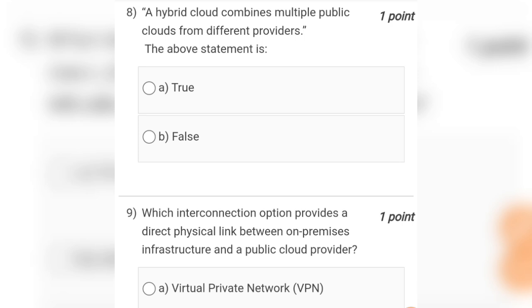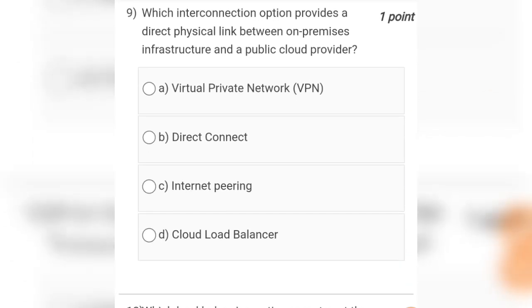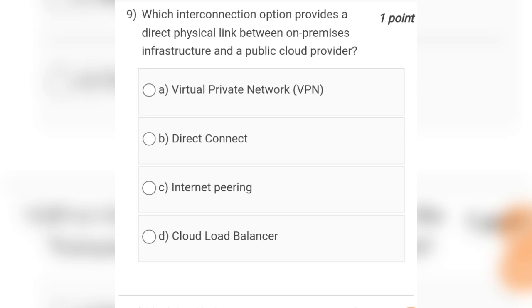Question number 8 is a hybrid cloud combines multiple public clouds from different providers. The above statement is true or false. So the given statement is false. Two more questions are remaining, so let's solve them fast.